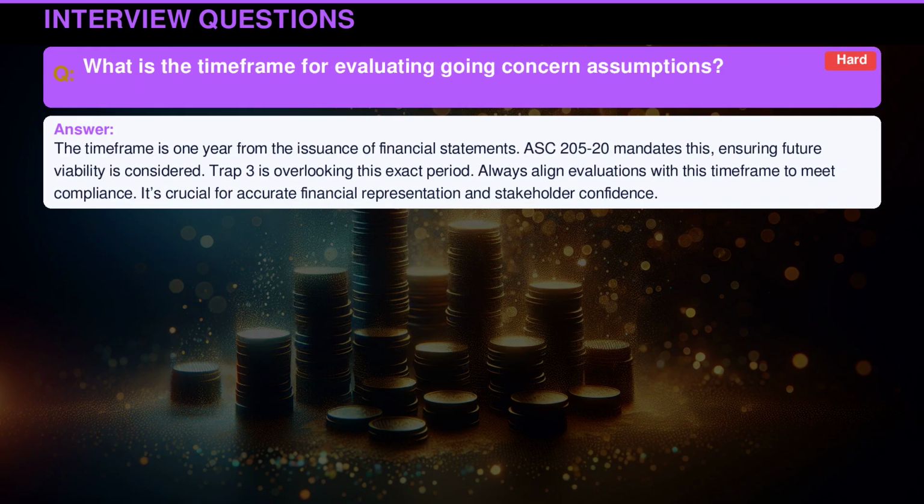The time frame is 1 year from the issuance of financial statements. ASC 205-20 mandates this, ensuring future viability is considered. Trap 3 is overlooking this exact period. Always align evaluations with this time frame to meet compliance. It's crucial for accurate financial representation and stakeholder confidence.